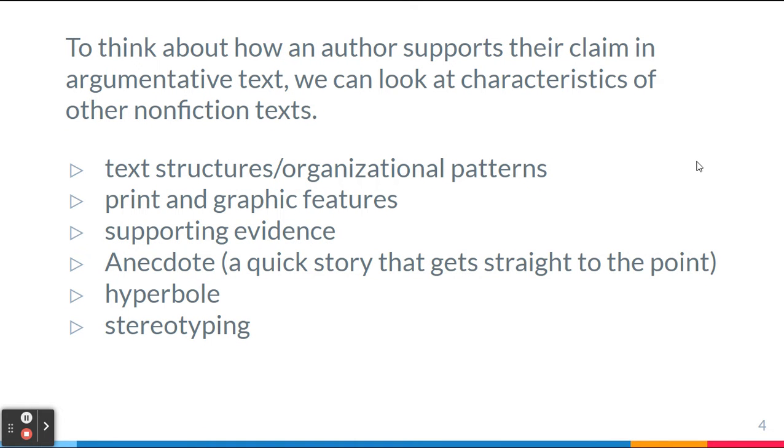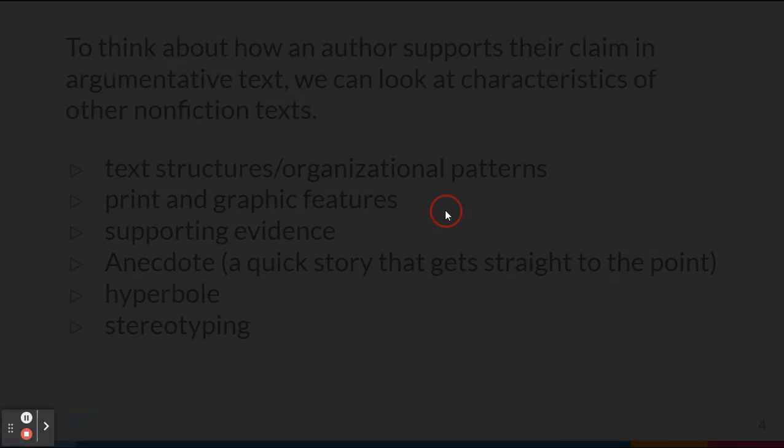To think about how an author supports their claim in an argumentative text, we can look at characteristics of other nonfiction texts. We can look at the structures and the patterns, the print and graphic features, their supporting evidence, the anecdote, which is a quick story that gets straight to the point, a hyperbole, and stereotyping.